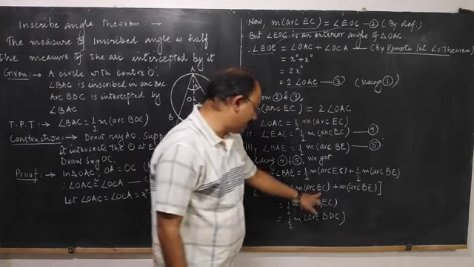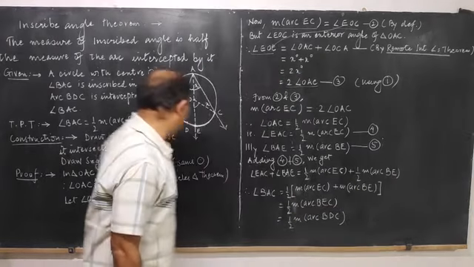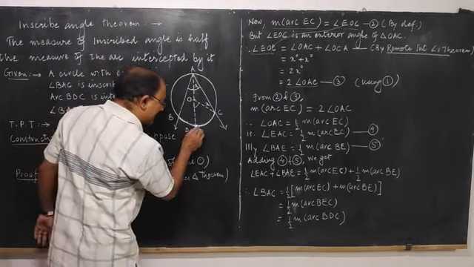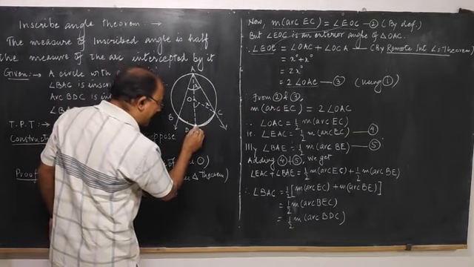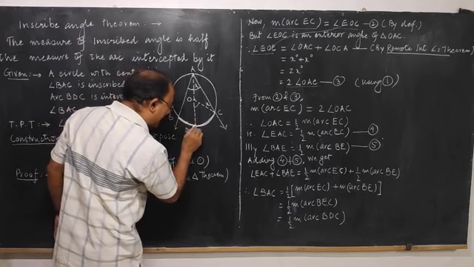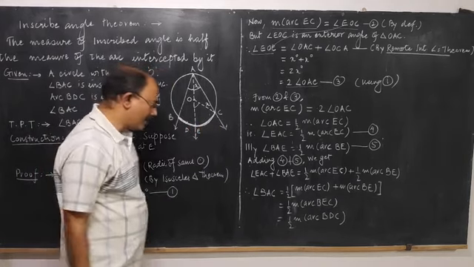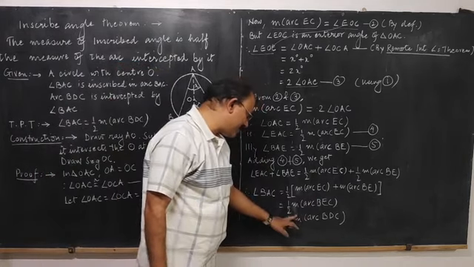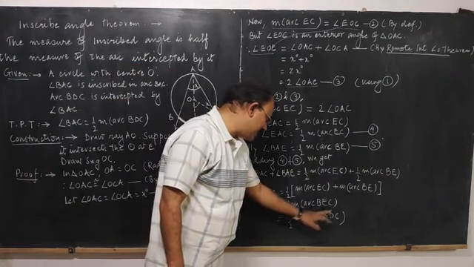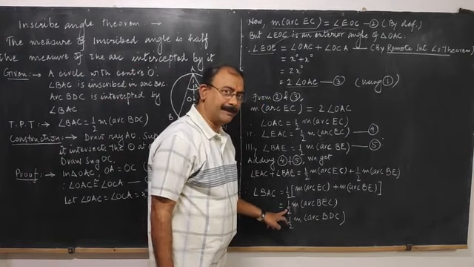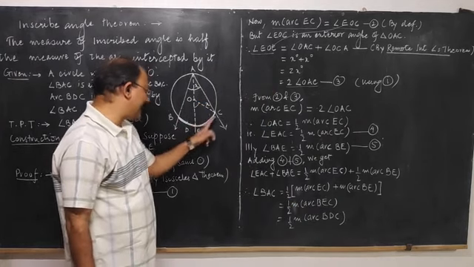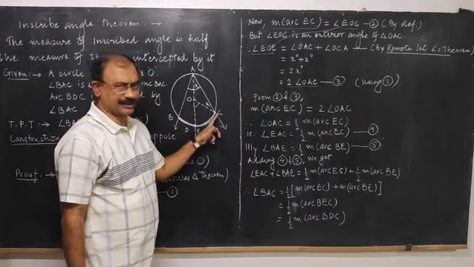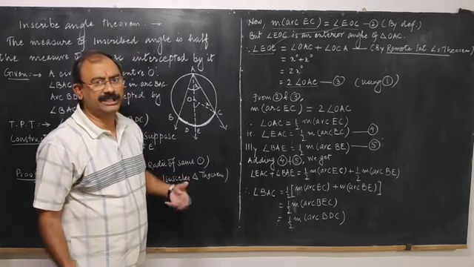Let us observe what EC plus BE is. EC is this arc and BE is this arc. If you add these two arcs, you get the full arc BEC. So the sum of these two arcs is actually the measure of arc BEC. Half we have already taken common. Now this arc BEC can be named BDC also. It is the same arc, only the name is changing.